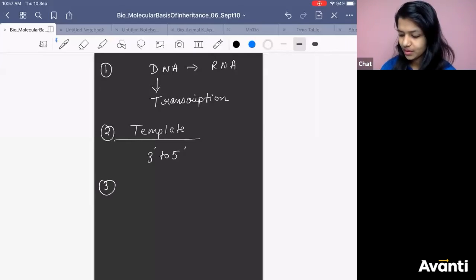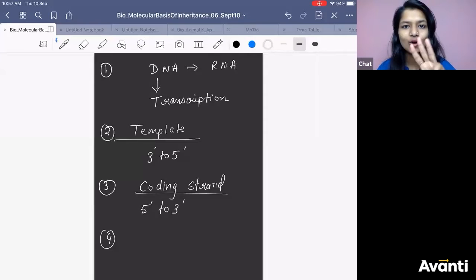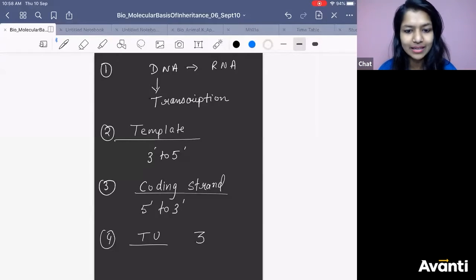Third question. Which strand is called the coding strand? 5' to 3'. That's right. Very good. Now, tell me, in a transcription unit, how many parts do you get? The unit consists of how many things? Very good. Amazing. 3 parts.